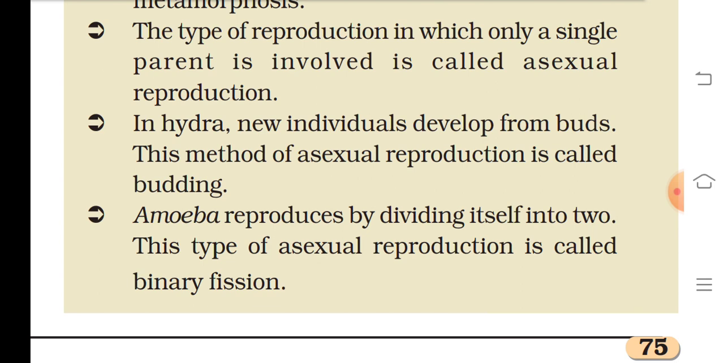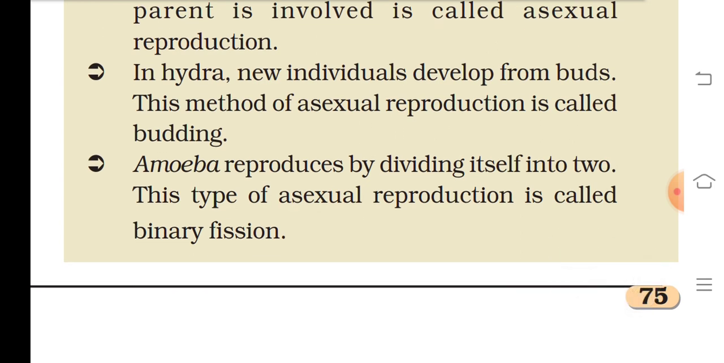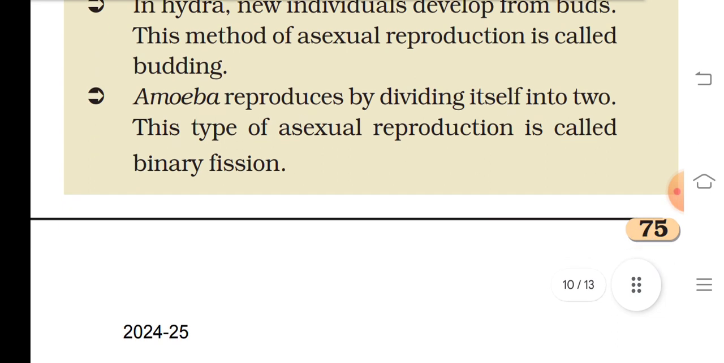In hydra, new individuals develop from the buds. This method of asexual reproduction is called budding. Amoeba reproduces by dividing itself into two. This type of asexual reproduction is called binary fission.